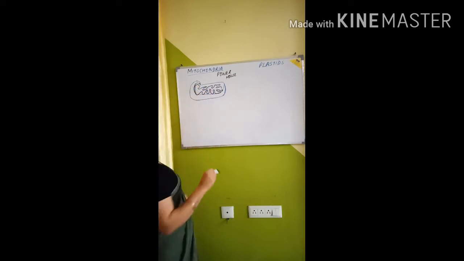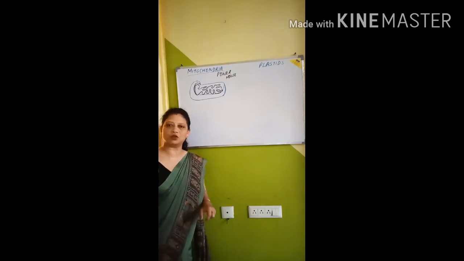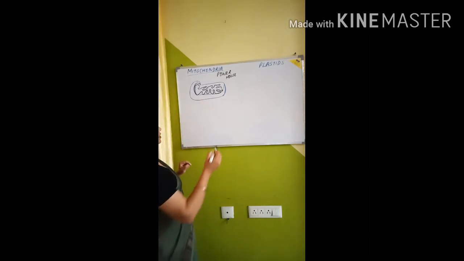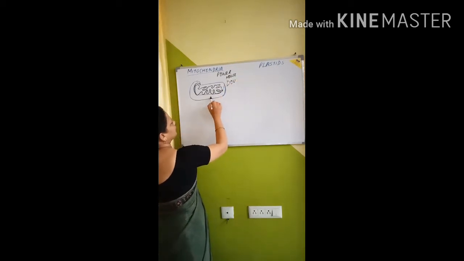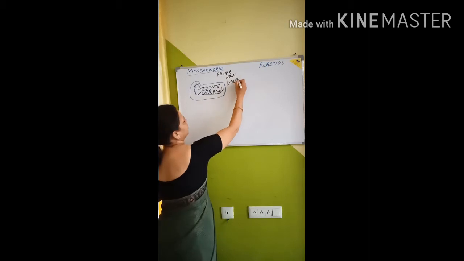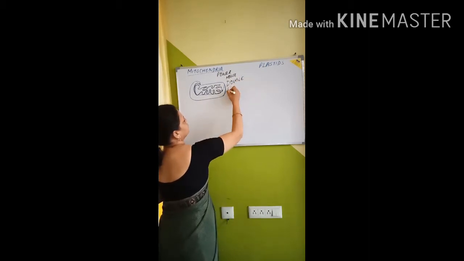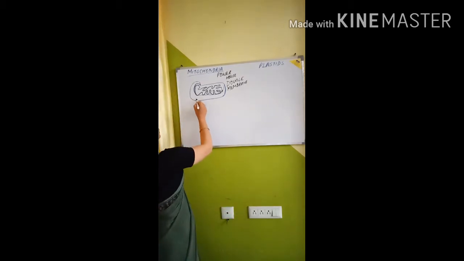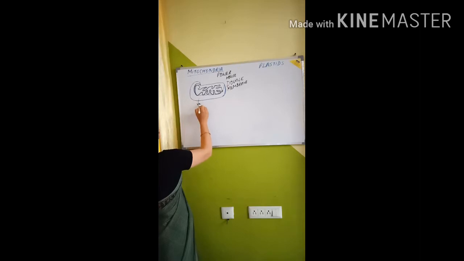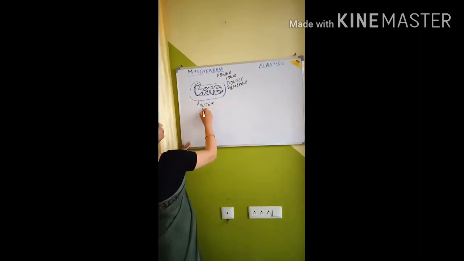When we see the mitochondria under the electron microscope, it will look like this. It is a double membrane. Now what is double? One and two, double membrane. Is it clear? It is a double membrane structure, and this is the outer membrane.